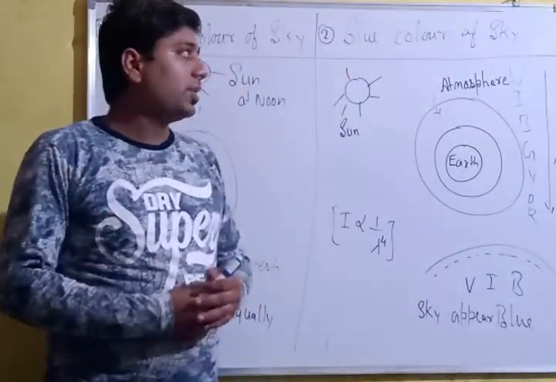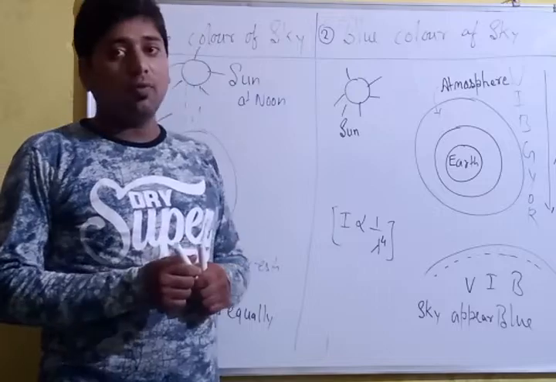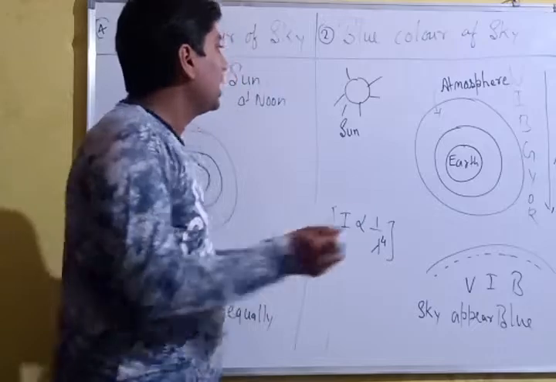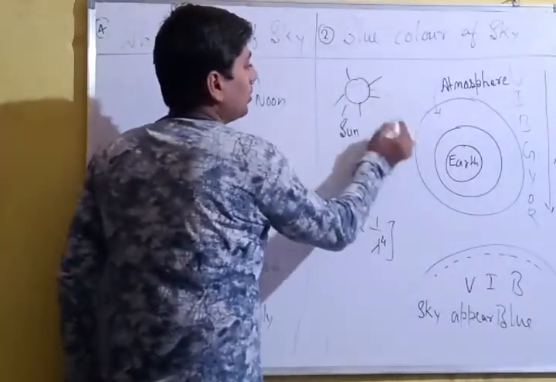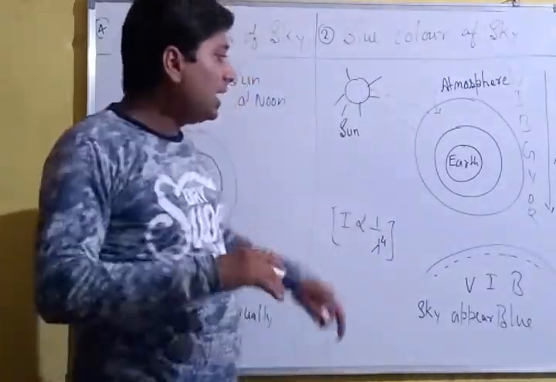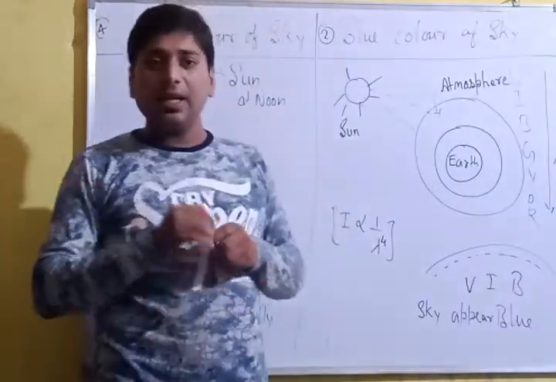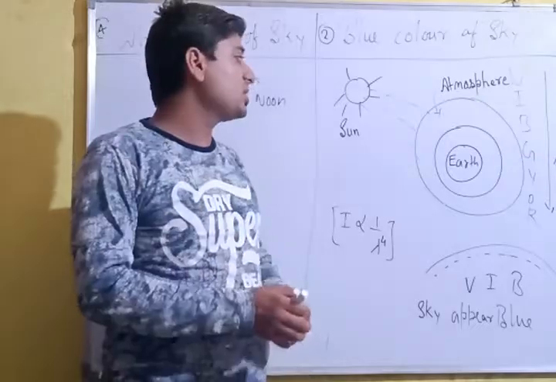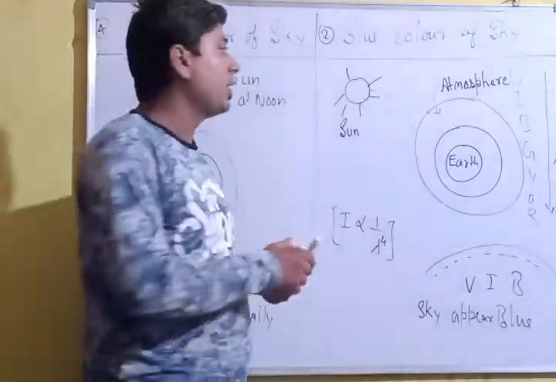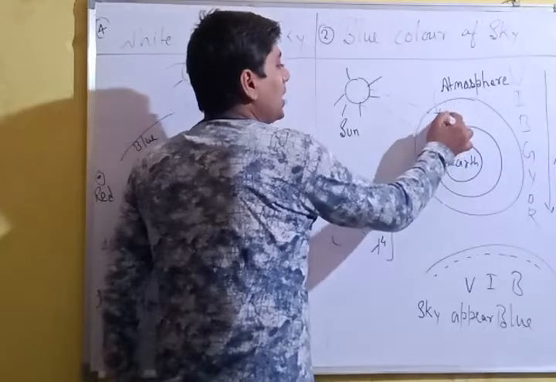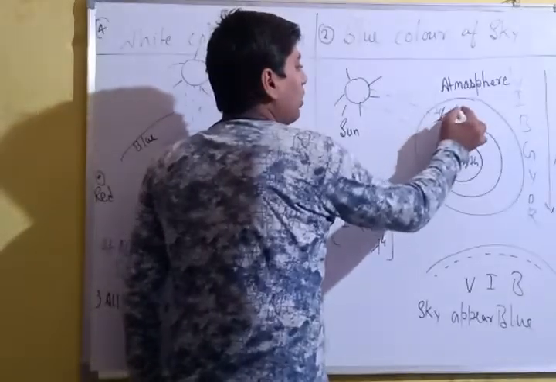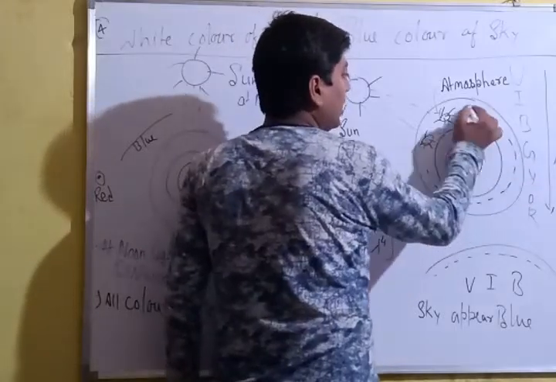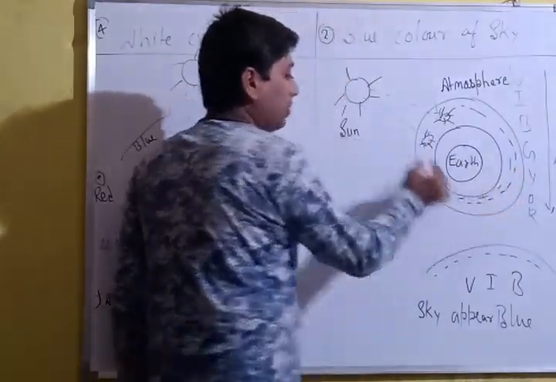In this condition, when the rays of light from the sun come towards the earth, there are many dust particles in the atmosphere of the earth. These particles scatter the light rays, and then all the light rays will be in the atmosphere.